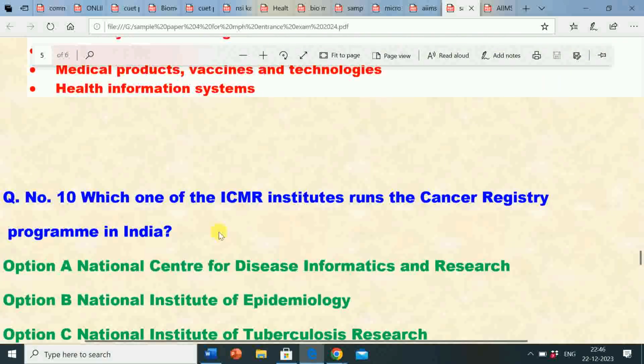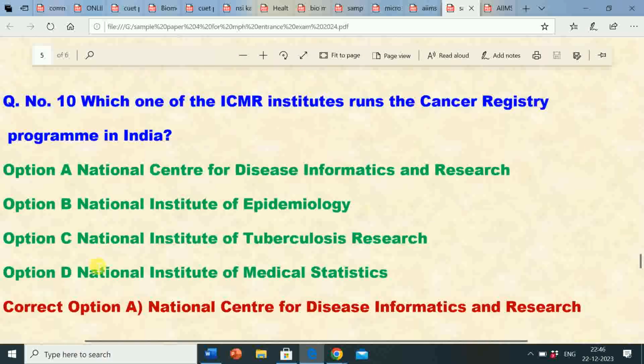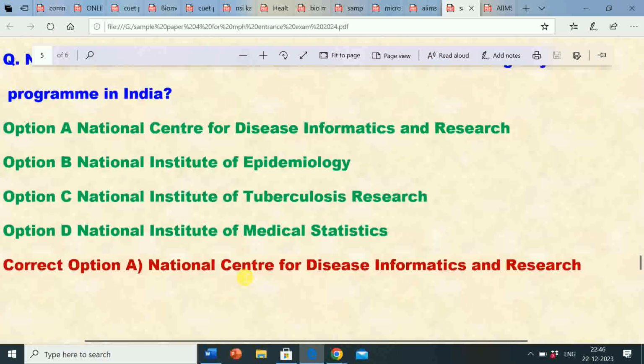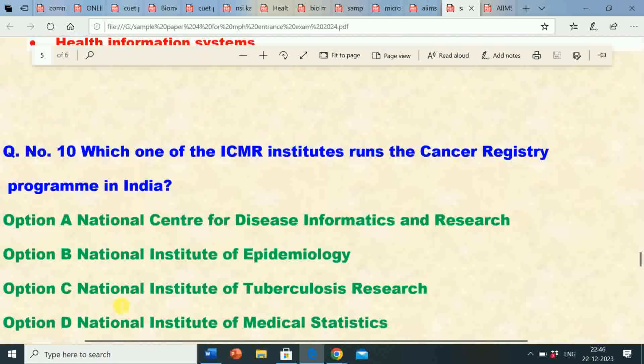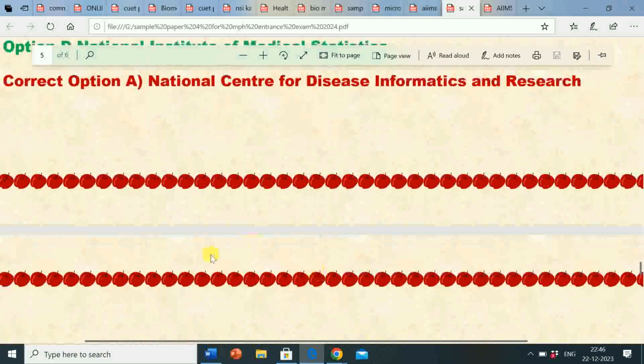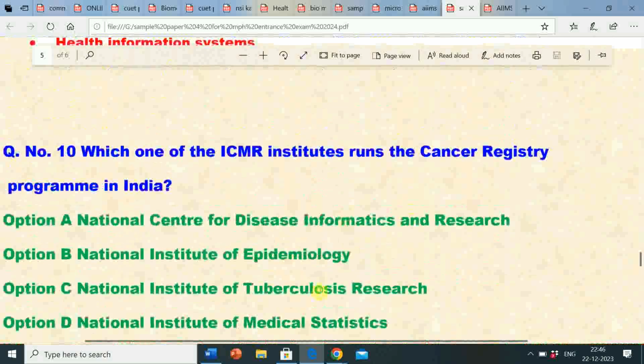So here the question is, which one of the ICMR institutes runs the cancer registry program in India? Option A, that is National Center for Disease Informatics and Research. This institute runs the cancer registry program in India.